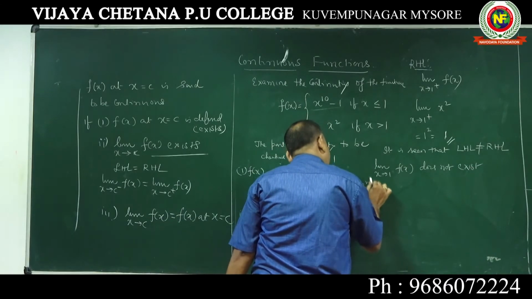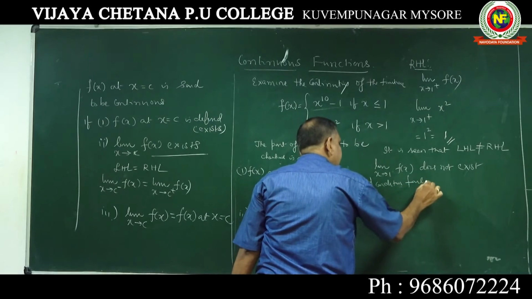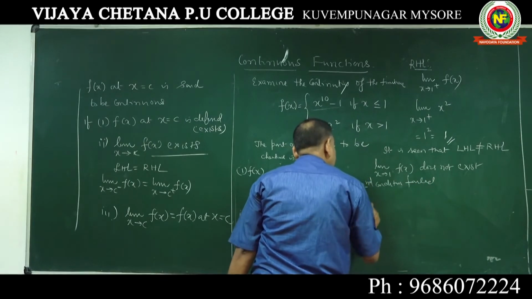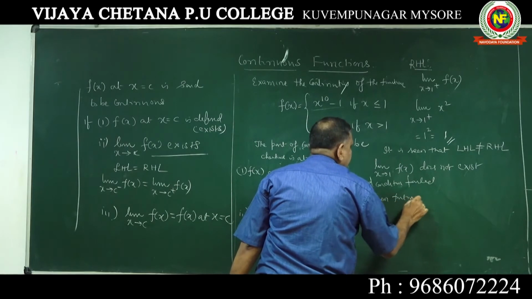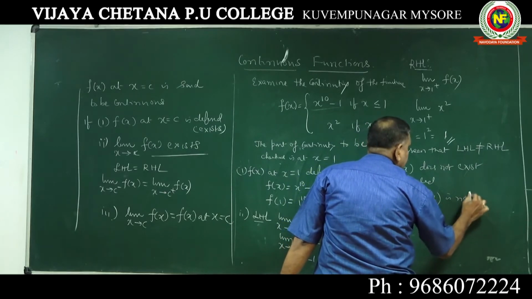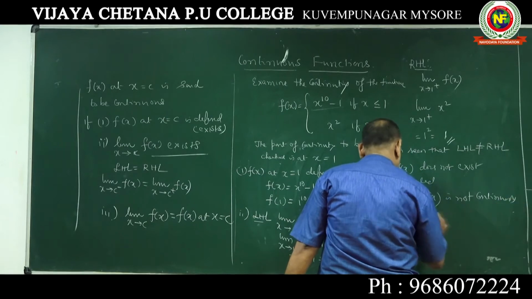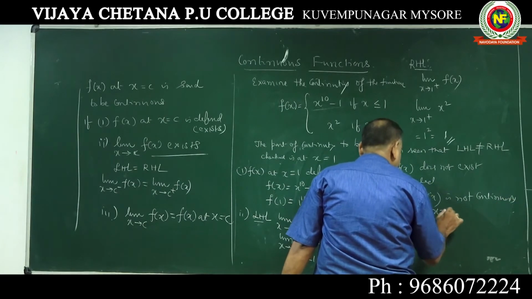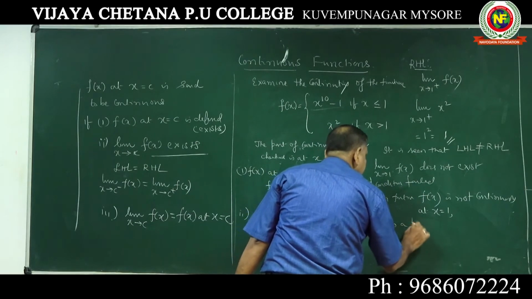Second condition failed. No need to go to the third condition. Therefore the given function f of x is not continuous at x equal to 1, and x equal to 1 is a point of discontinuity.